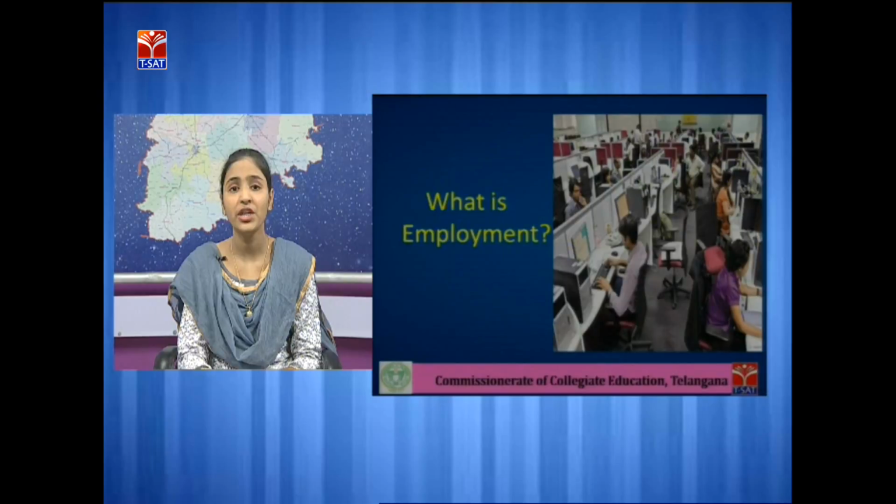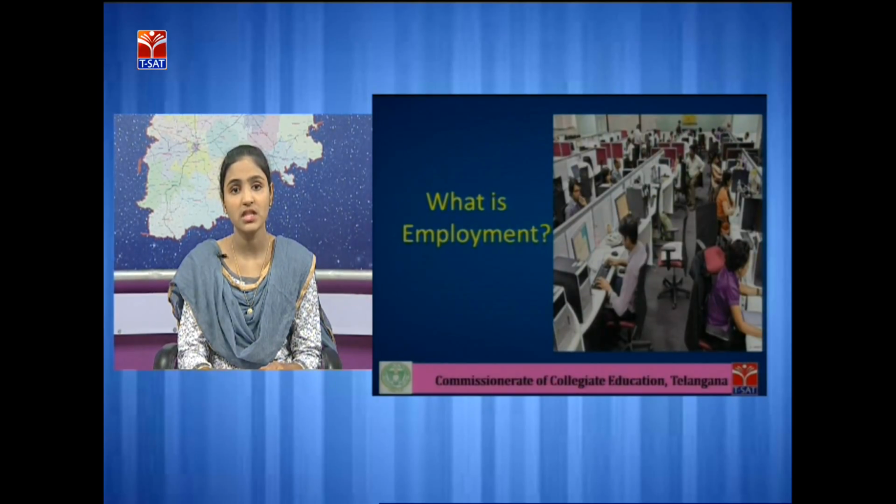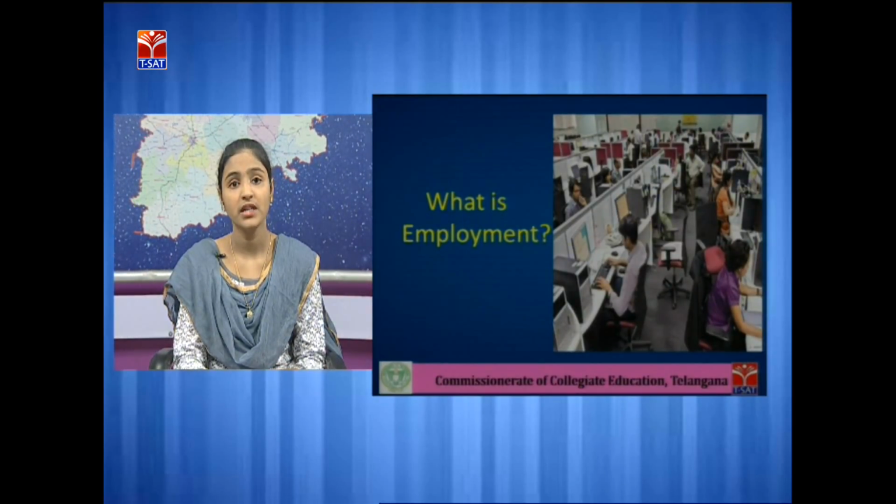The employee just needs to have some skills about the work which he is doing, and investment is not required, because when we start our own business we need to invest some money, but in employment we are working under some other people, so we need not make any investment, and there is no risk. Even transfer of ownership is not possible in employment, because employment is based on our personal skills, so it cannot be transferred.